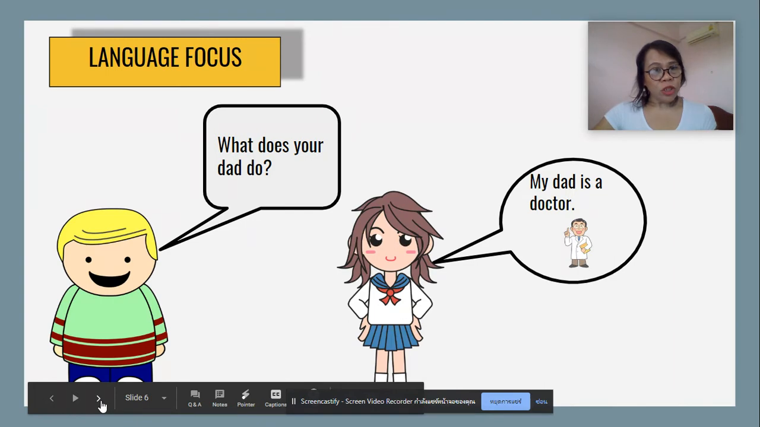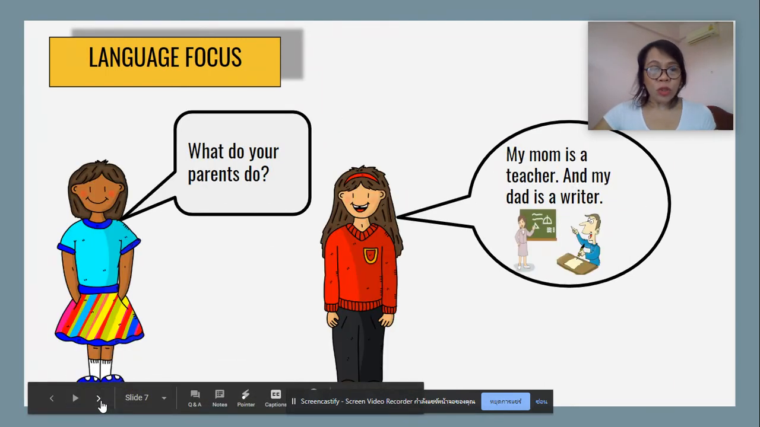Another question, what does your dad do? My dad is a doctor. And the last one is, what do your parents do? My mom is a teacher and my dad is a writer. So what do I mean by this? This is actually using do and does as your auxiliary verb, and this is started by a question word, what, which is a WH word.